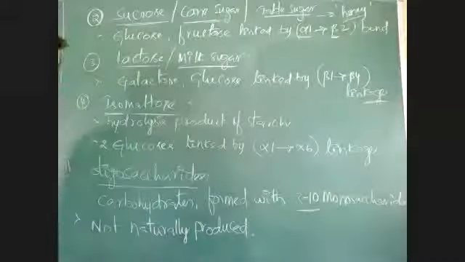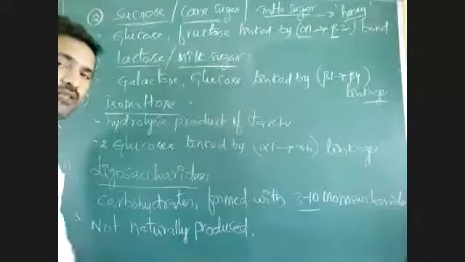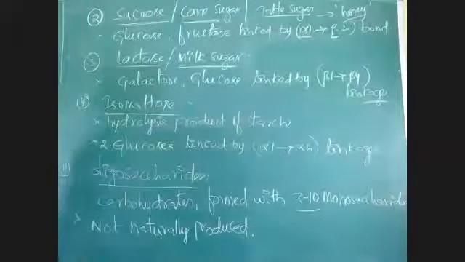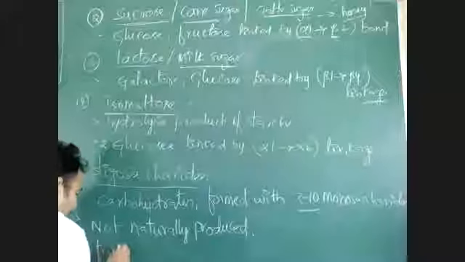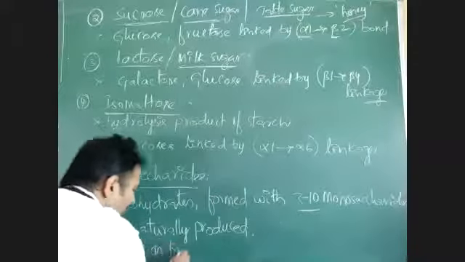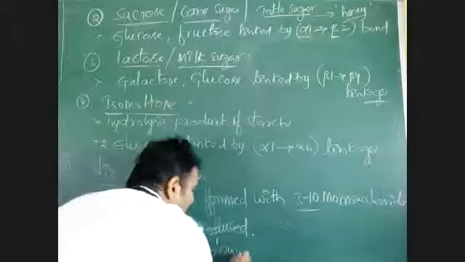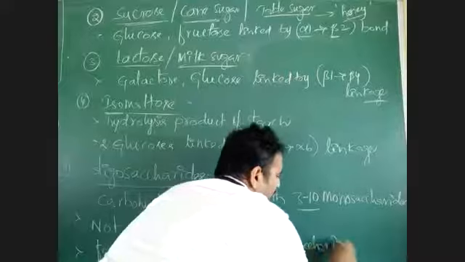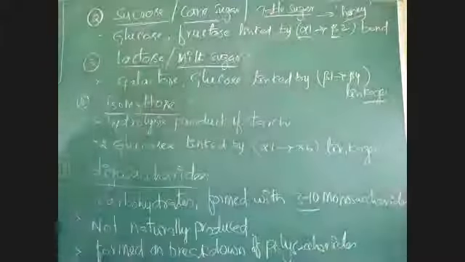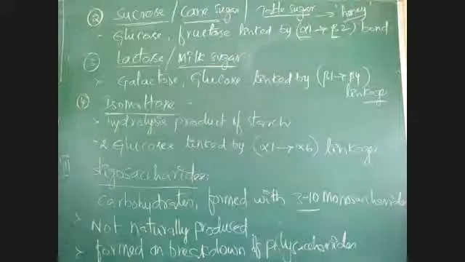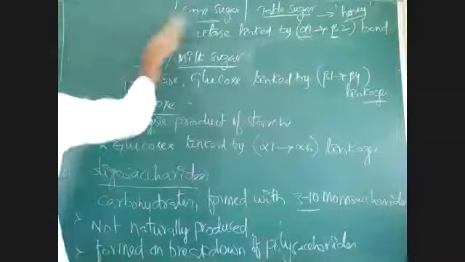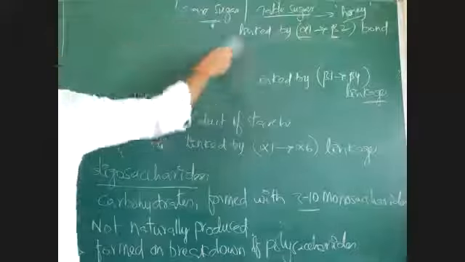Suppose sucrose: sucrose is produced by sugarcane and is in honey. That is a natural sugar. But oligosaccharides are not natural. These are formed on breakdown of polysaccharides. When polysaccharides are breaking down, oligosaccharides are formed. Oligosaccharides are produced upon breakdown or hydrolysis of polysaccharides.